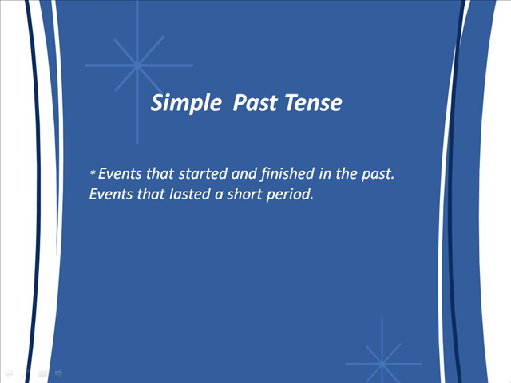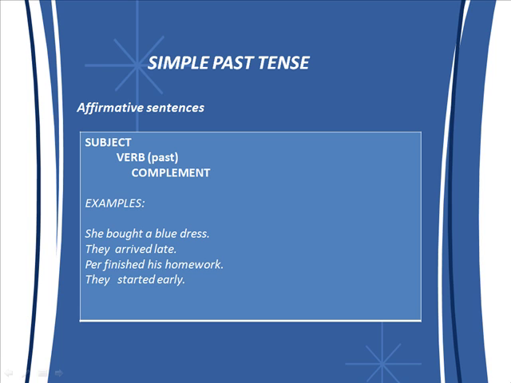Simple past tense. The simple past tense is used for events that started and finished in the past, events that lasted a short period of time. Simple past tense, affirmative sentences. In the simple past tense, you have to write the subject, then the verb in the past, and finally the complement. Here we have some examples.